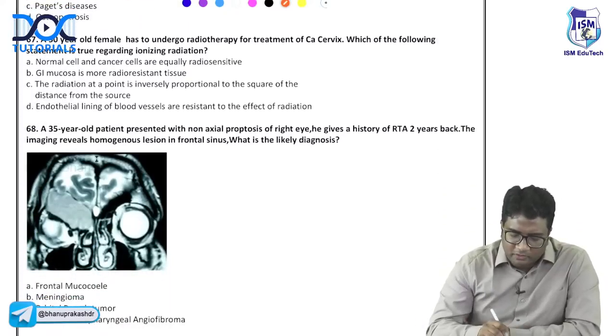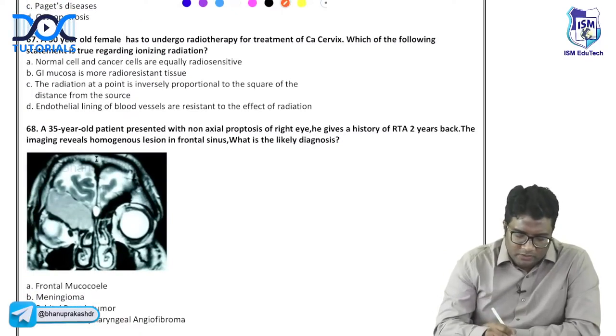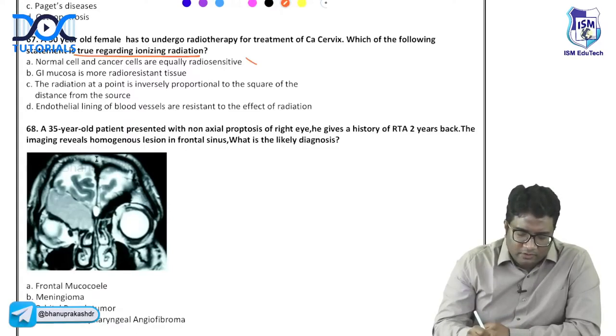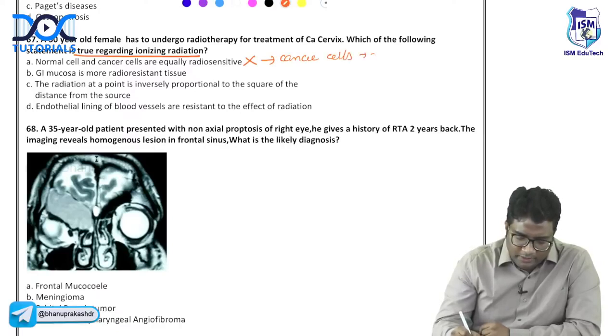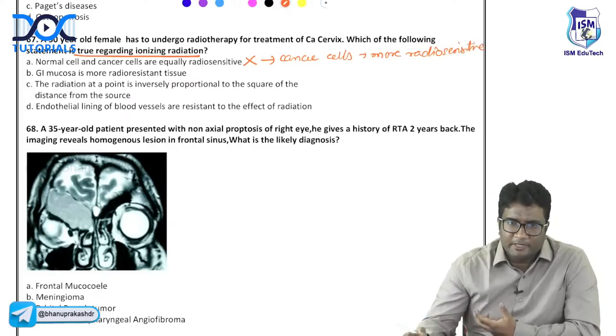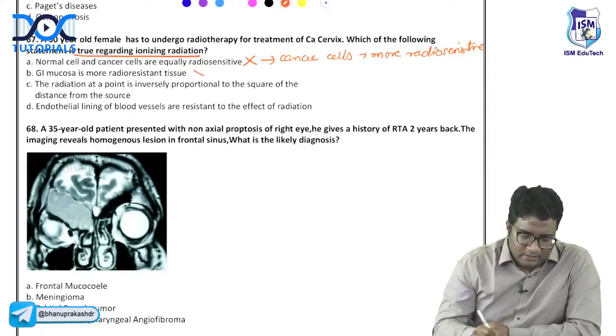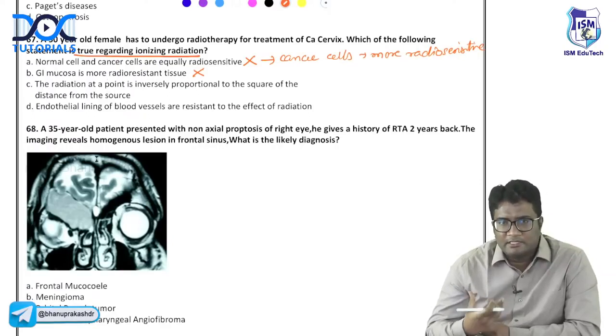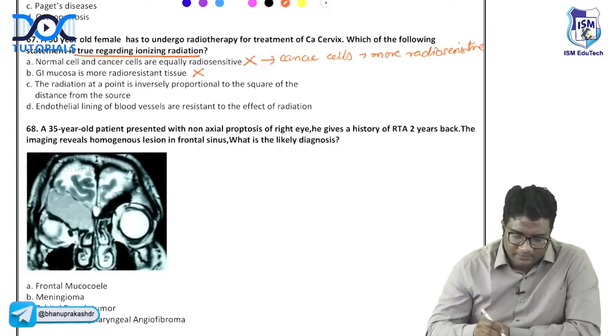Next. A 50-year-old female undergoes radiotherapy for CA cervix. Which of the following statements is true regarding ionizing radiation? Normal cells and cancer cells are equally radiosensitive? Wrong. Which cells are more radiosensitive? Cancer cells, the highly mitotically active cells, they are more radiosensitive. Law of Bergonie: undifferentiated cells, cells of high mitotic activity, will be radiosensitive. GI mucosa is not radioresistant, it is radiosensitive. Remember, mucositis is a common complication that occurs after chemotherapy and radiotherapy, right? So GI mucosa is radiosensitive.